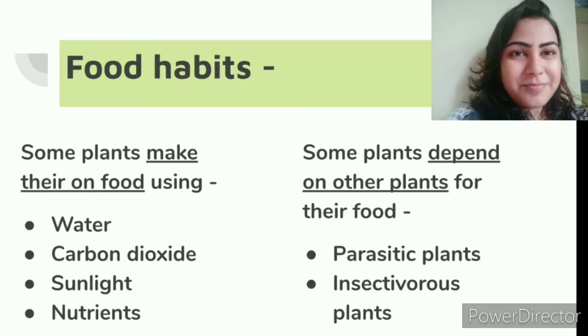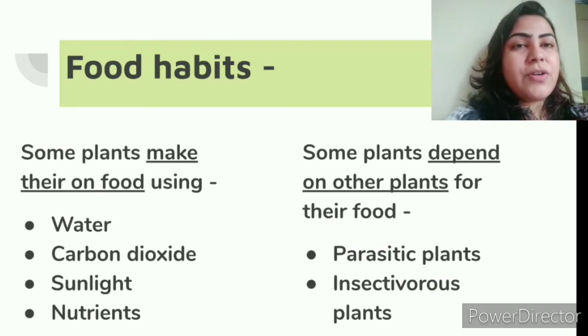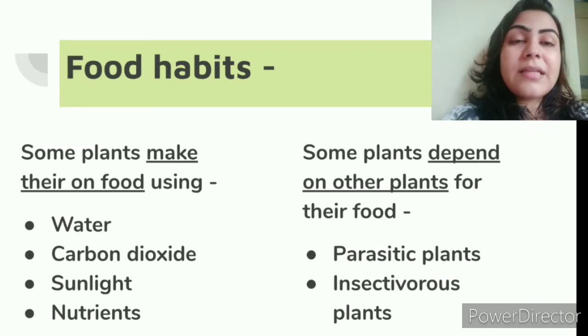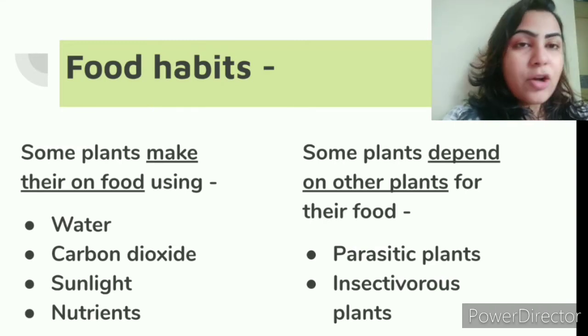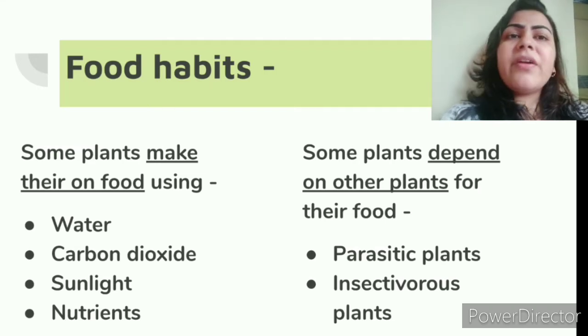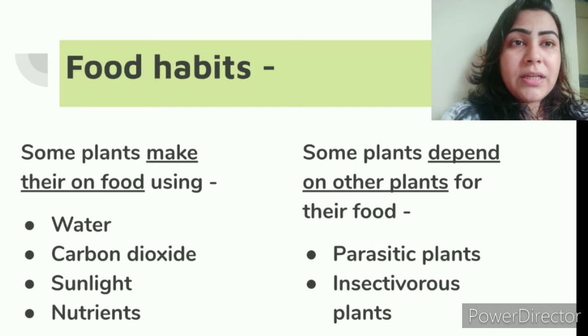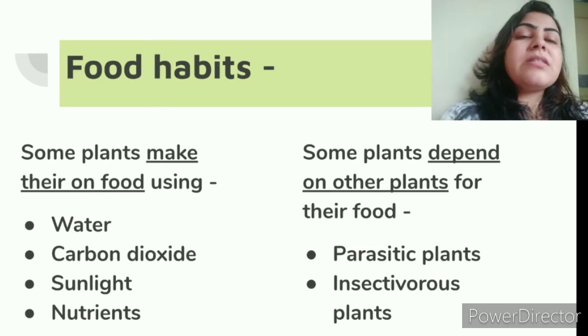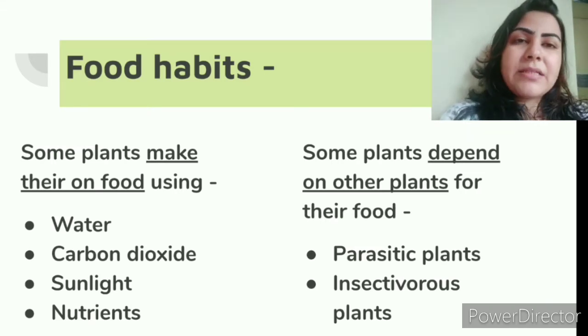A bit confusing? Okay, let me get this straight. Plants are generally green in color. The green plants can make their own food. Those plants which are not green in color cannot make their own food. But some green plants are exceptions. Only the green color does not matter. You need water, you need to take up the nutrients, and so many things are there. So because of some other reasons, a very few green plants cannot make their own food. But mostly all the green plants can make their own food.